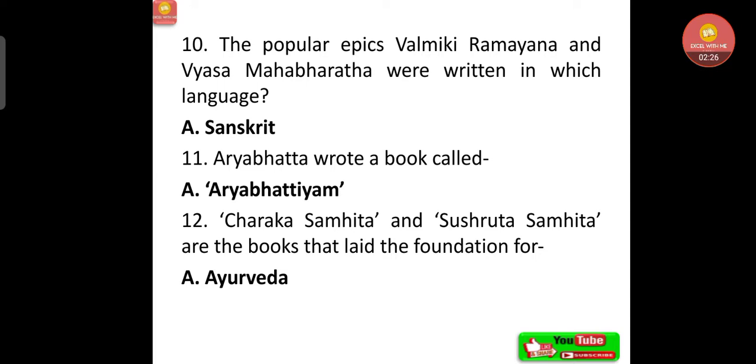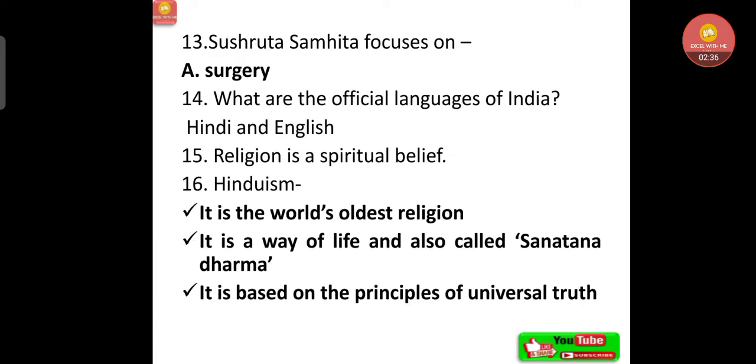Aryabhatta wrote a book called Aryabhattiyam. Now Charaka Samhita and Shrushruta Samhita are the books that laid the foundation for Ayurveda. Now Shrushruta Samhita focuses on surgery. What are the official languages of India? That is Hindi and English.